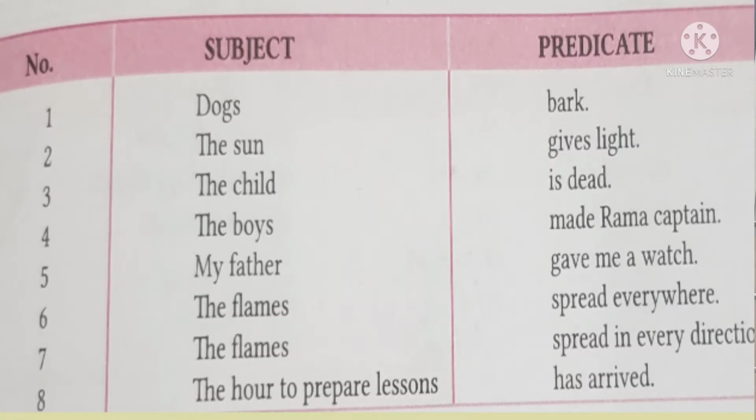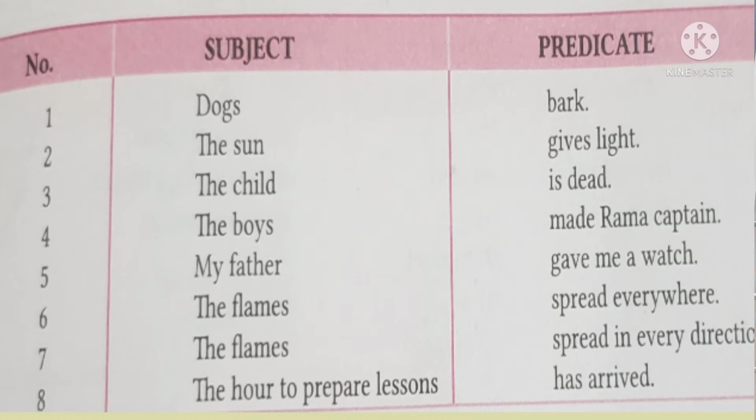Students, now let us see a few examples of subject and predicate. If you see the first example, dogs bark. So who barks? Dogs. So dogs will be the subject, and what will dogs do? They bark. So that will be the predicate. Next, the sun gives light. Who gives light? The sun. So it will be the subject, and what will the sun do? It gives light. So that will be the predicate.